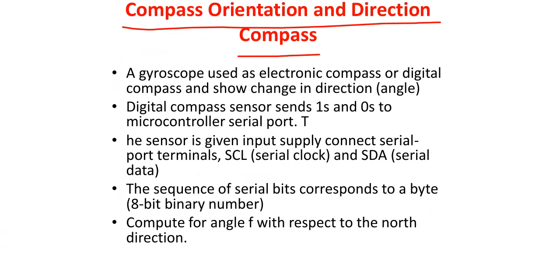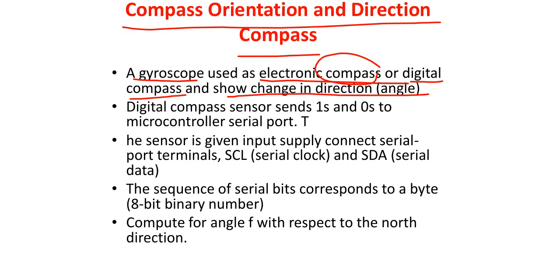A gyroscope uses an electronic compass or a digital compass. It is not the conventional compass, but either an electronic or digital compass, and in that way it shows the change in the angle or change in the direction. And when you have that setup, the gyroscopic compass or gyroscopic sensors, needless to mention, you will have the microcontrollers, ports, and other things in order to have the data properly measured and put into the next layers, so that the data is properly processed.